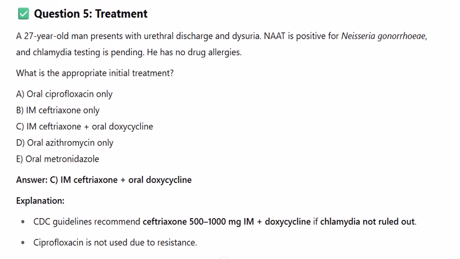Question 5. Treatment. A 27-year-old man presents with urethral discharge and dysuria. NAAT is positive for Neisseria gonorrhoeae and chlamydia testing is pending. He has no drug allergies. What is the appropriate initial treatment?